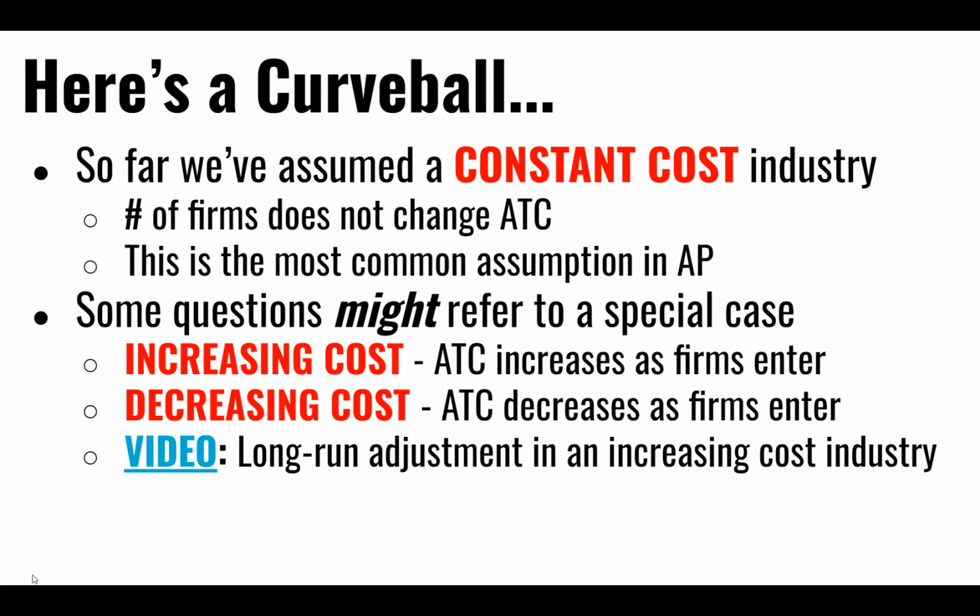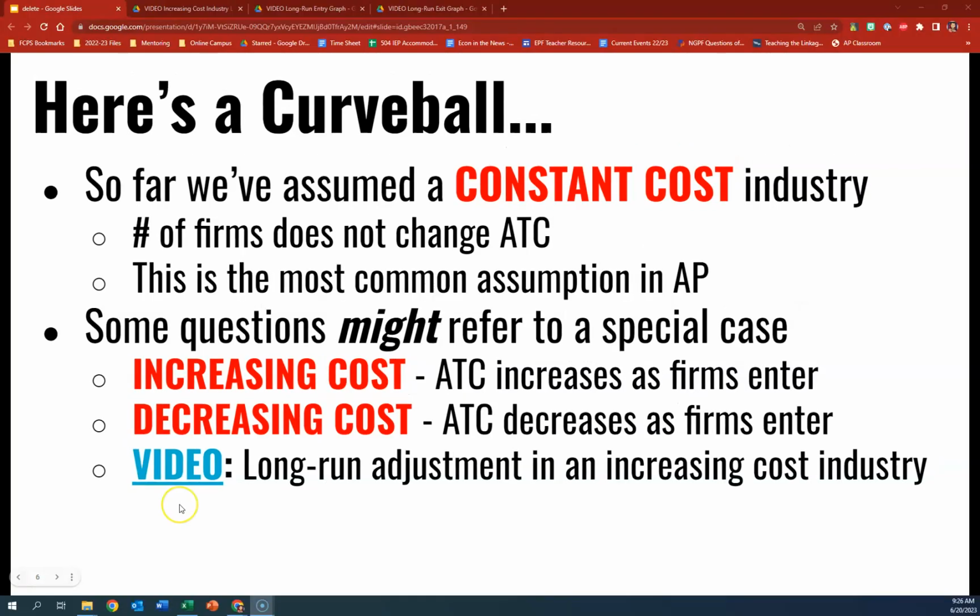In a decreasing cost industry, ATC will go down or diminish as firms enter in. The reason why is because in a decreasing cost industry, more firms that enter allows the industry to take advantage of economies of scale. And so that would lower the average total costs as more firms enter, becoming more efficient.